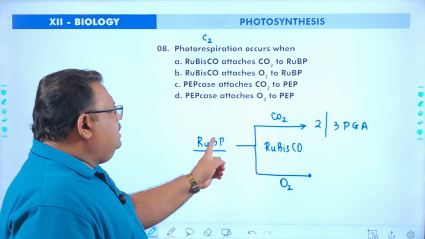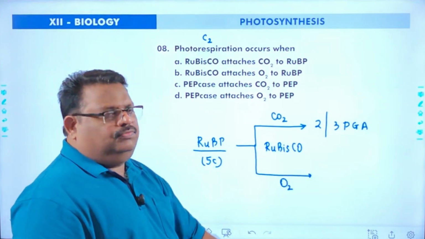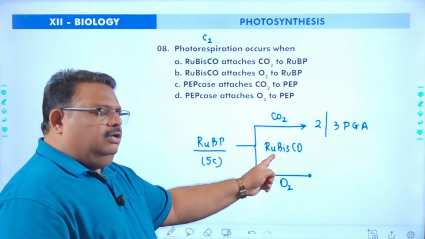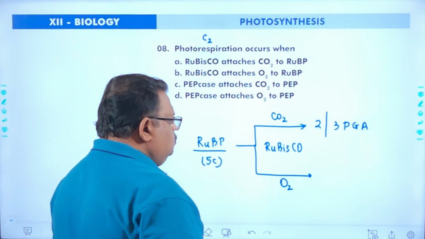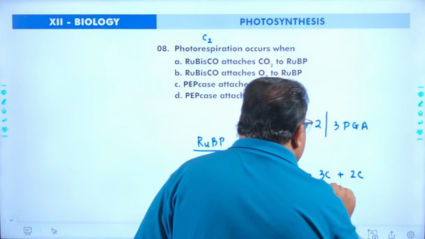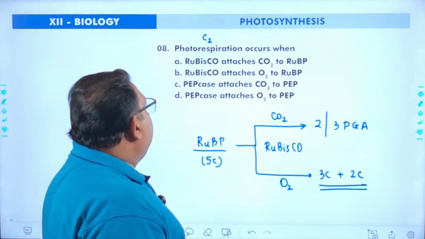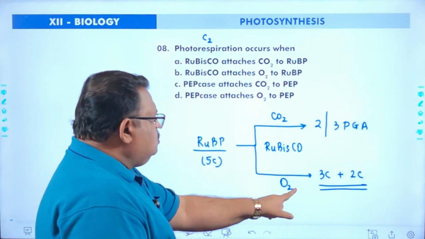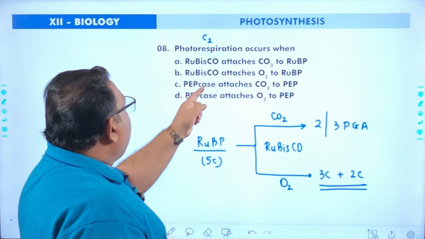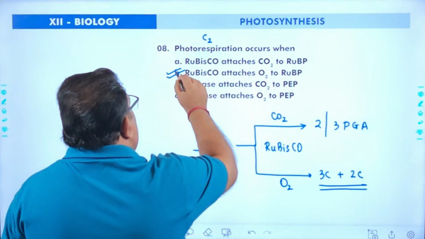So when carbon dioxide is attached, the 5-carbon compound is converted to 6 carbon, then later broken down into 2 molecules of 3 carbon. When oxidation takes place, oxygen is attached to RUBP using the same enzyme Rubisco. What happens? A 3-carbon compound plus a 2-carbon compound will be produced. That means the RUBP is oxidized, broken down, isn't it? This process is called photorespiration, and the other process is called the Calvin cycle. So during photorespiration, the Rubisco attaches oxygen to RUBP.